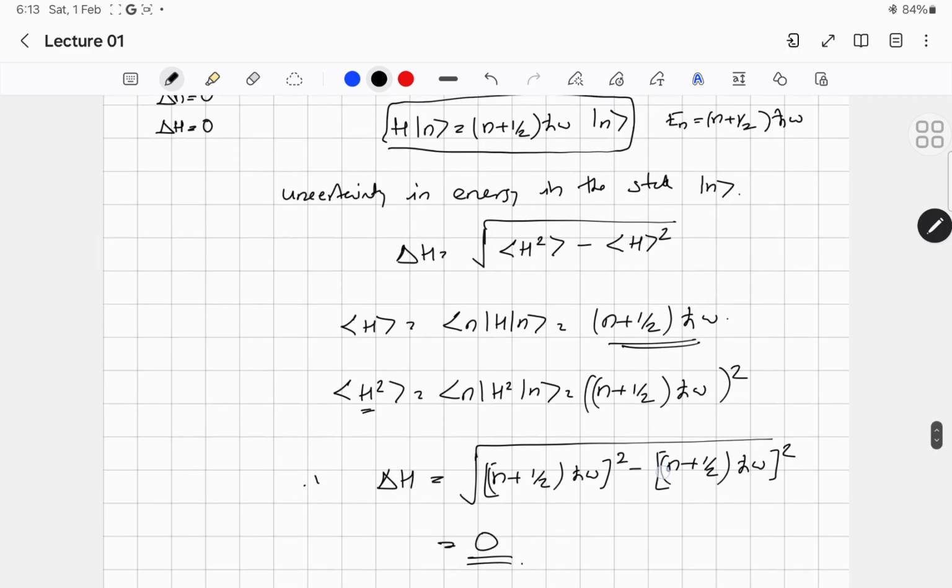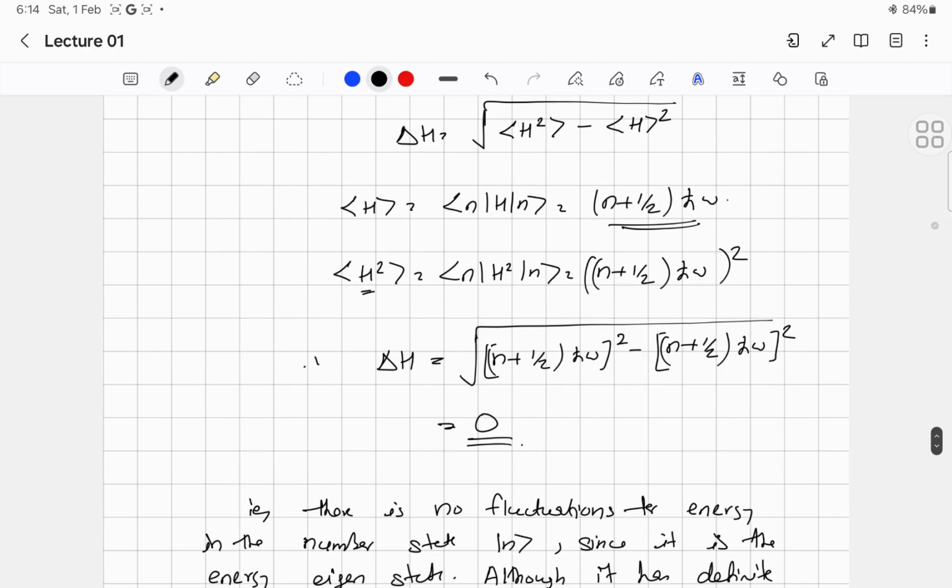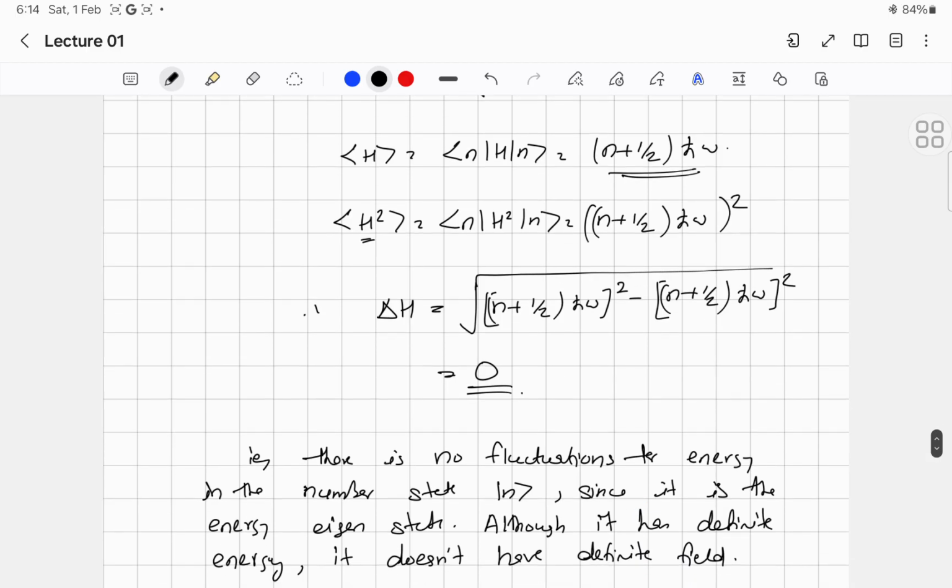So if you find the difference between the expectation value of H square and the square of the expectation value of H, it will be simply 0. So that means the Fock state ket n has a definite energy. There is no uncertainty in energy. There is no fluctuation in energy.